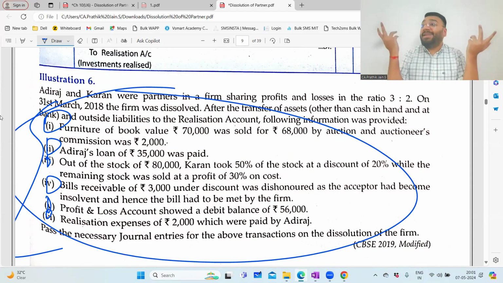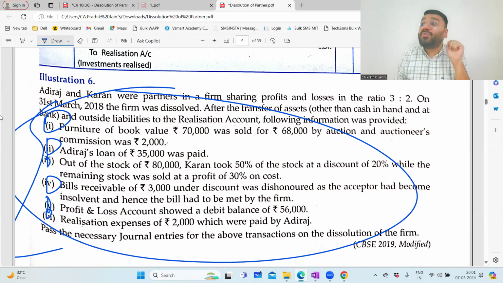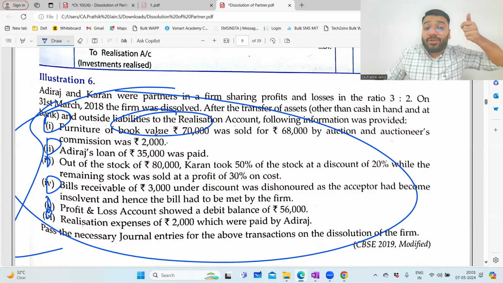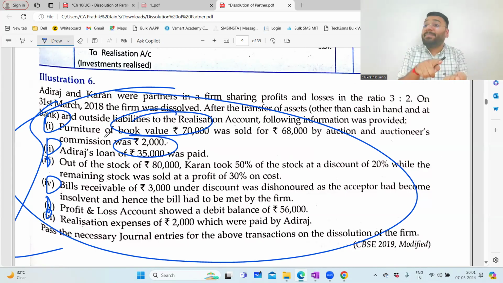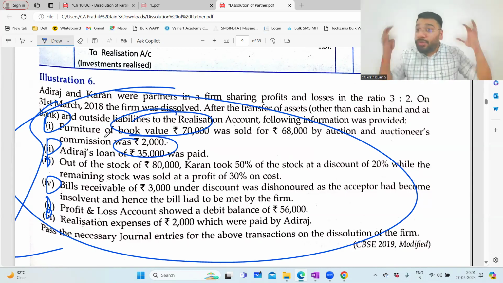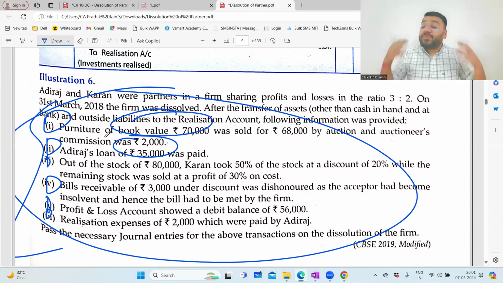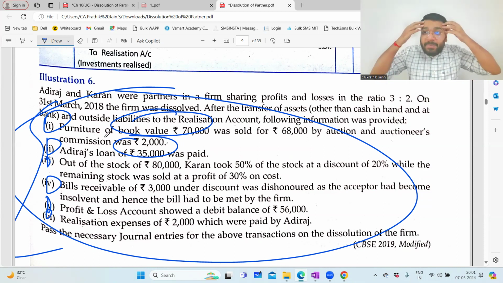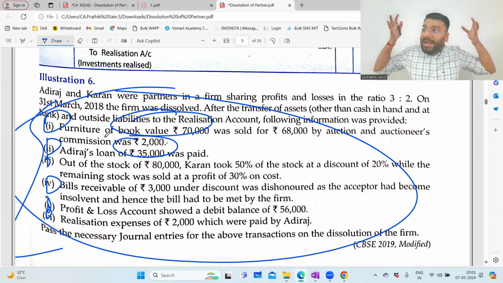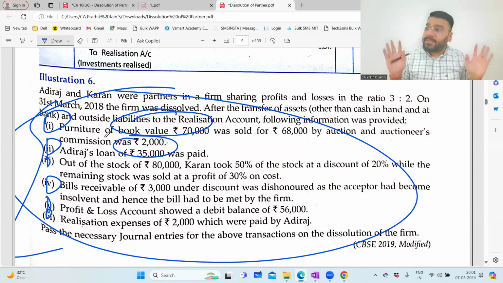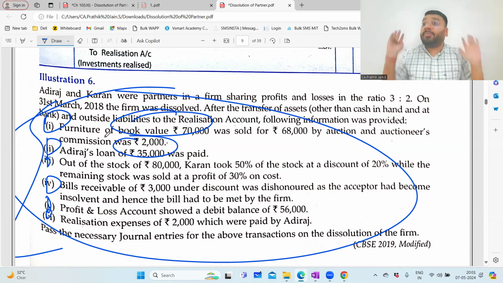Related to this, anything they can ask. But by solving this question, what is happening? Your mind is becoming clear. For each and every transaction, you are able to apply your mind. Oh, this is why this is debited. So that is why this is credited. The application is getting better, getting developed, it becomes widened. So whatever concept, however the twist they give you, you'll be in a position to apply it properly.